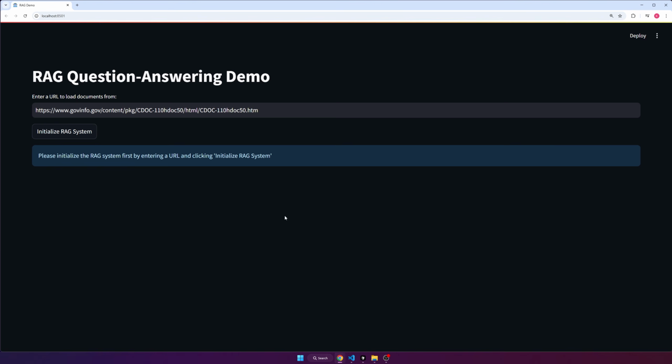Okay, guys, I want to do something fun now, which is take what we've learned so far with RAG and make it into a little web app so that we can test it out more easily and it just looks way better. Here's an example of what we're going to be building. So it's going to have an input for a URL.